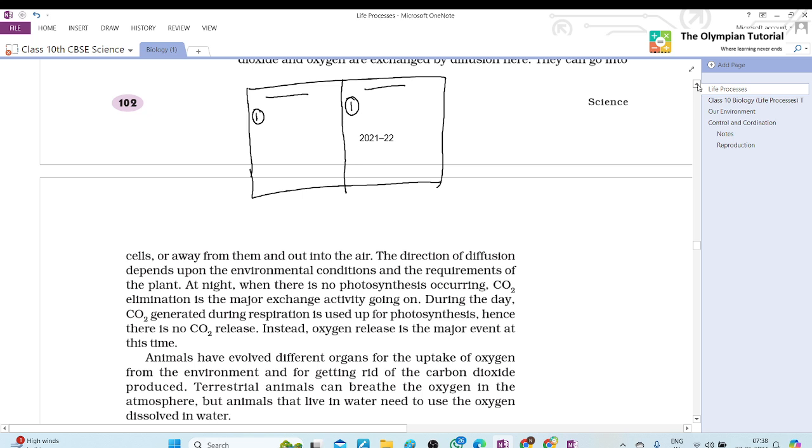Written, ma'am. Thania, you can write the word ethanol or you can write the word alcohol, because the general name of ethanol is alcohol. Ethanol or lactic acid.